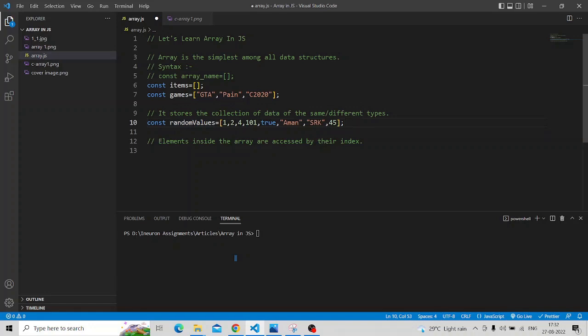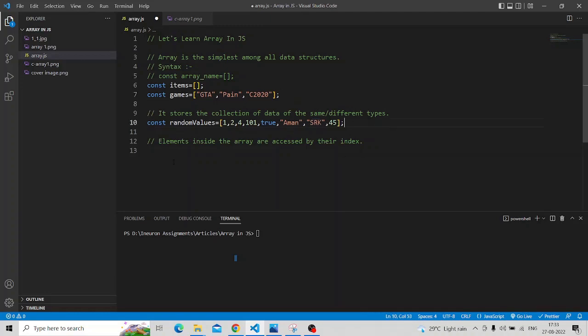So here you can see this array is containing different data types. For example, 1, 2, 4, 101 and this 45 are of integer data type. True is of boolean data type. Aman and SRK are of string data type. So array can contain values from any data types or different data types. It is not necessary to contain only the same data type.